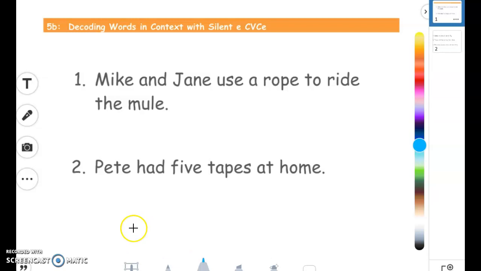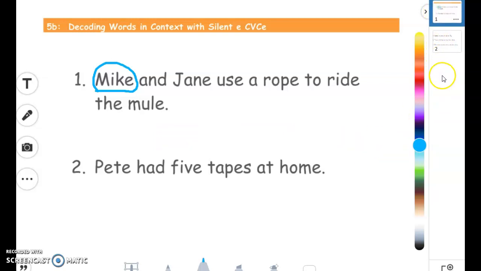Okay? So I'm going to read this first sentence. Mike and Jane use a rope to ride the mule. So I know Mike, it has the I sound. I, K, and then E, Mike. And I do not hear the E. So this follows the silent E rule, Mike. So you're going to continue to read it and circle all those words that follow the silent E rule.